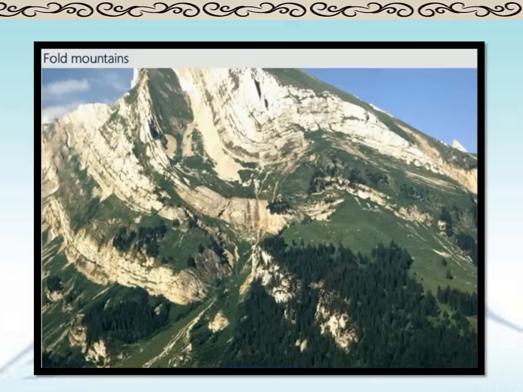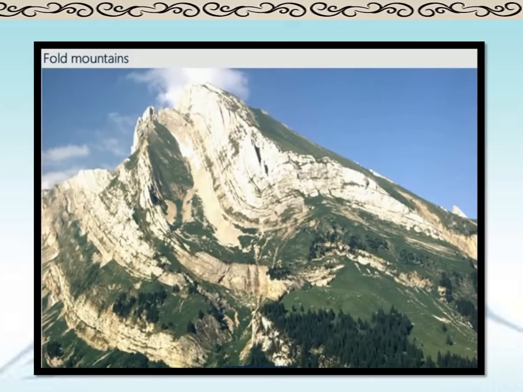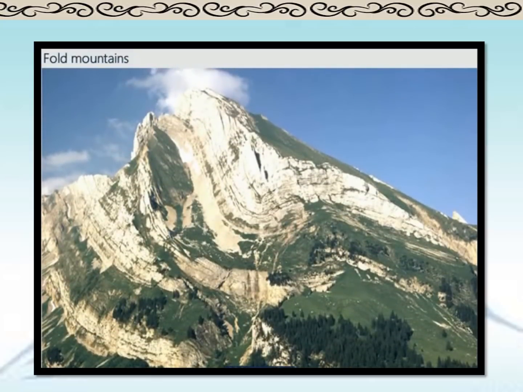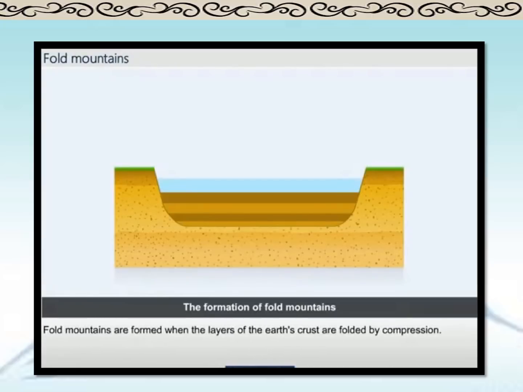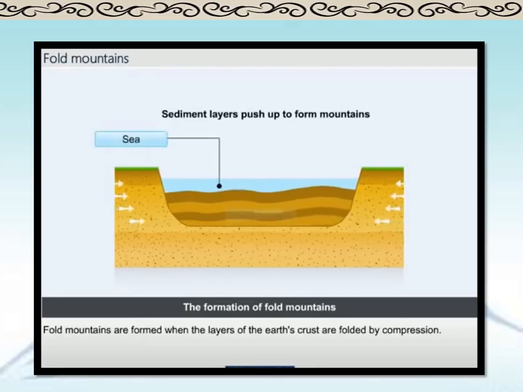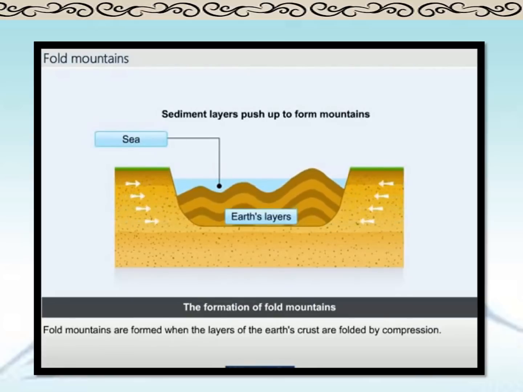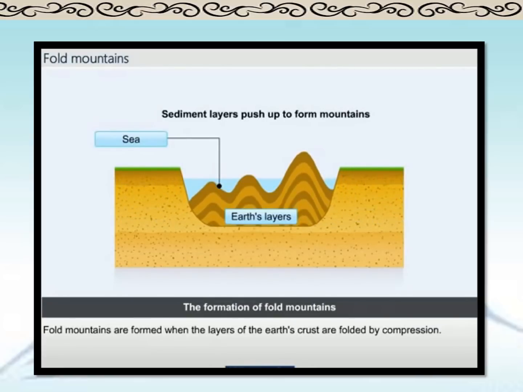As I mentioned about the fold mountains in the earlier slide, this is an example for better understanding. This is an example of a fold mountain, students. Now we will see the formation of the fold mountains. They are formed when the layers of the earth crust are folded by compression.